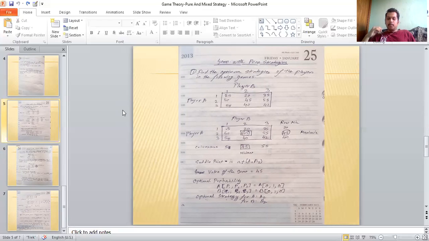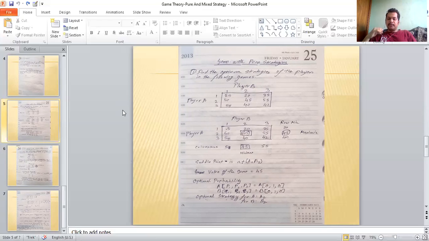Okay. So now moving on to the column maximum. In the column maximum, the value is 58 for the first column, 45 for the second column, and 55 for the third column. So now we'll figure out the saddle point.